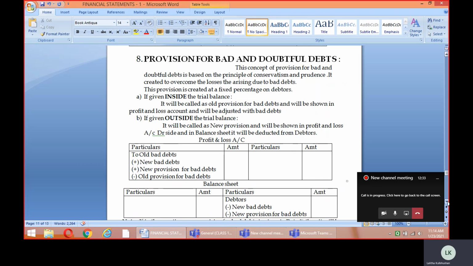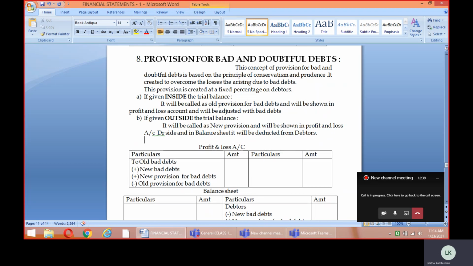Now children, there may be a case when you are given everything. There may arise a case when you are given the old bad debts, and after that you are given the new bad debts. Got it?